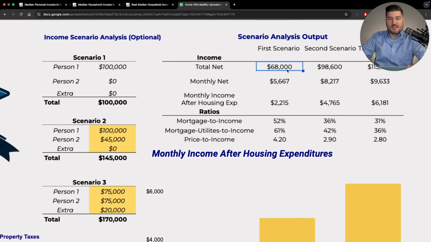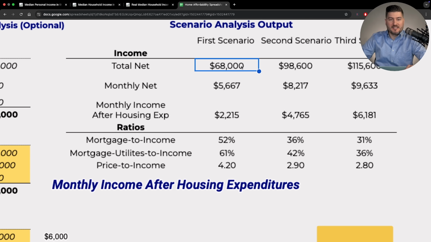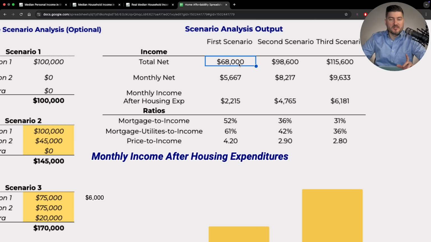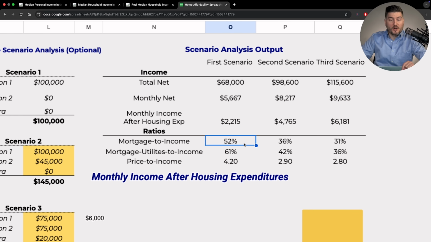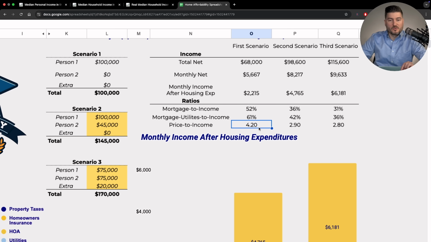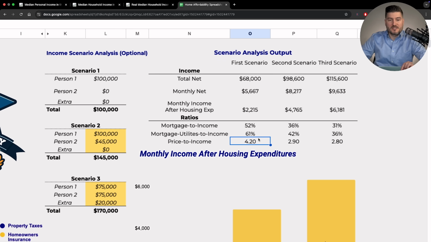So for the total net in scenario 1, these people are bringing in $68,000 a year, or this person. Remember, it's $100,000 minus 32%. That's $32,000 with a total net of $68,000. So the math is correct. Their monthly net income is $5,600. Their monthly income after housing is $2,215, which brings us to a mortgage to income level of 52%. Okay, so this is too high. Mortgages to utilities to income is 61%. Price to income of the house is 4.2. Remember, the house is $420,000. They're grossing $100,000. So yeah, it's too high.